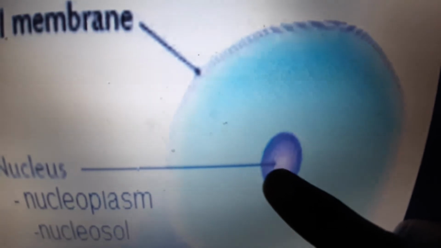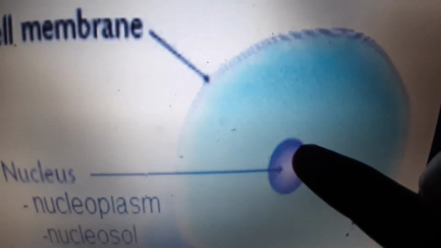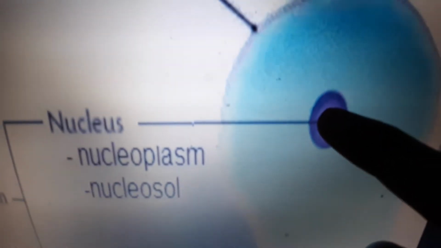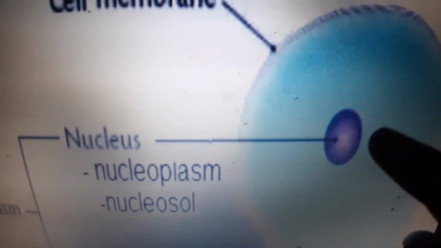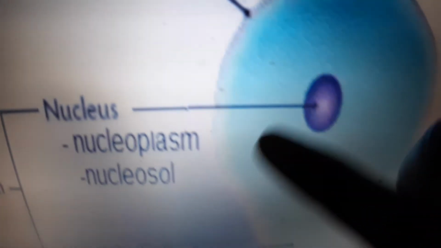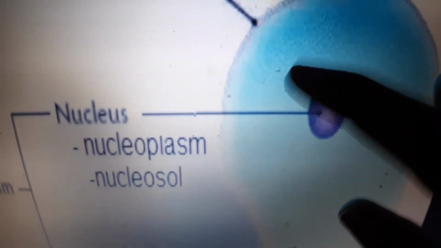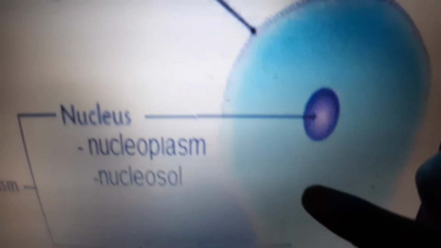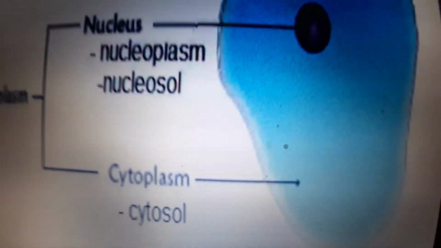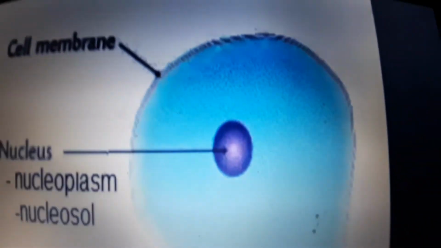Inside the nucleus also there is a fluid. This fluid is called the nucleoplasm. The fluid which is inside the nucleus is the nucleoplasm. The fluid which is outside the nucleus is called the cytoplasm. You are understanding? The blue color fluid.